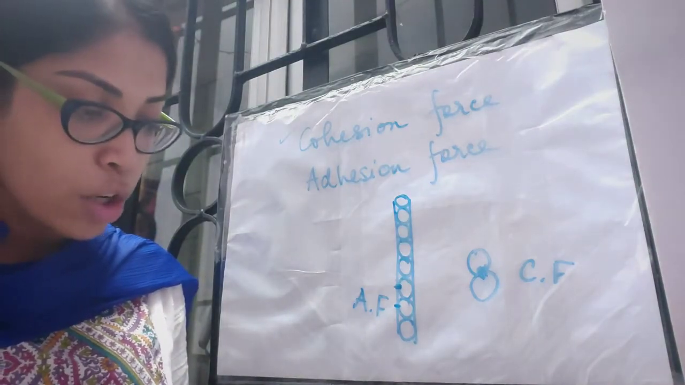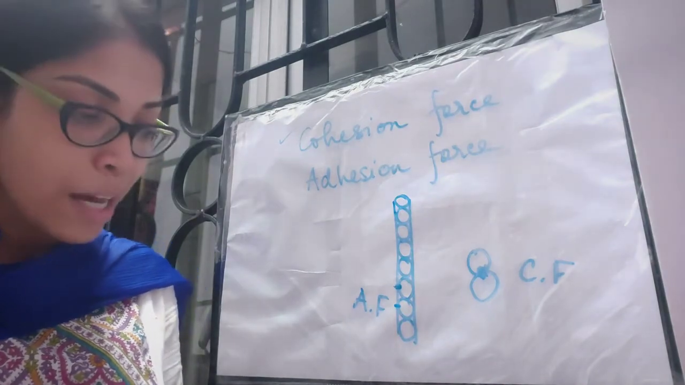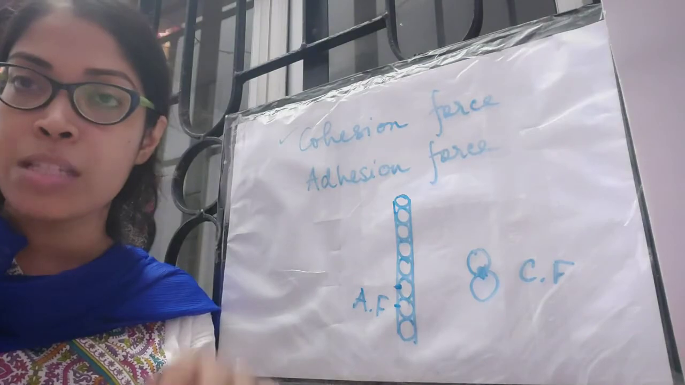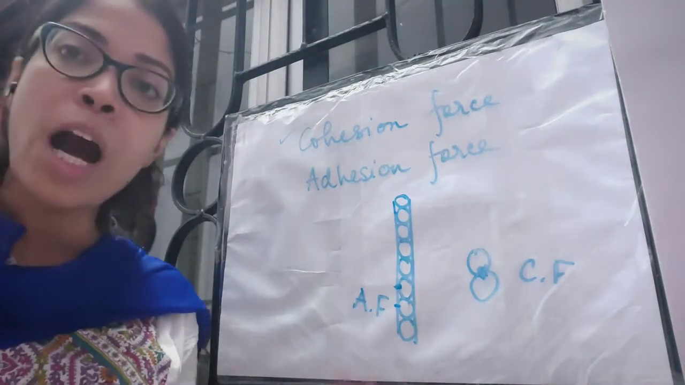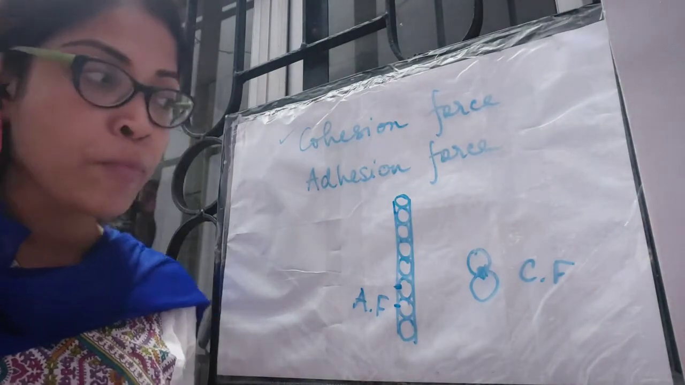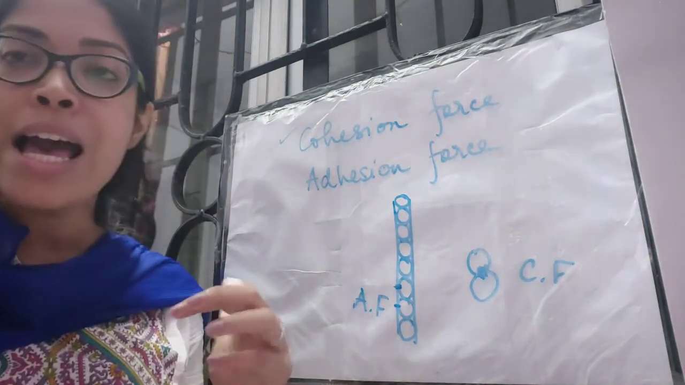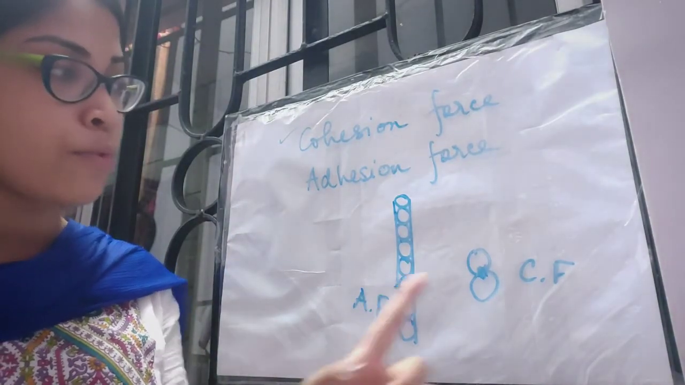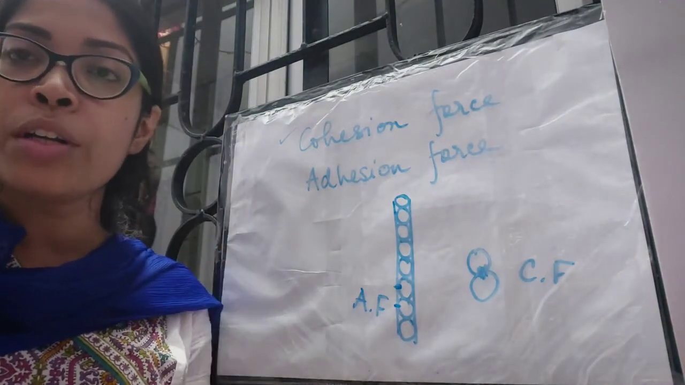So the continuous water column in the xylem from the root tip to the stem tip cannot be broken easily by the force of gravity. Gravity acts downwards, right, and this water column is going upwards, against gravity. So to keep the water column continuous, so that it is not broken as a result of gravity, these two forces, adhesion force and cohesion force, are there so that there is continuous water movement through the xylem.